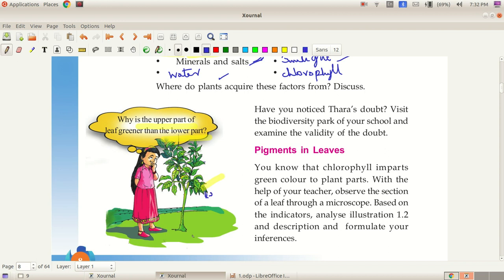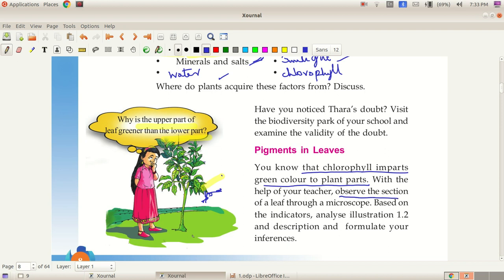The upper part of the leaf is greener than the lower part of the leaf. Upper dark green and lower light green. More chloroplasts are seen in the upper part of the leaf. Less chloroplasts are seen in the lower part of the leaf. Chlorophyll imparts green color to the plants. Chlorophyll is present in chloroplasts.